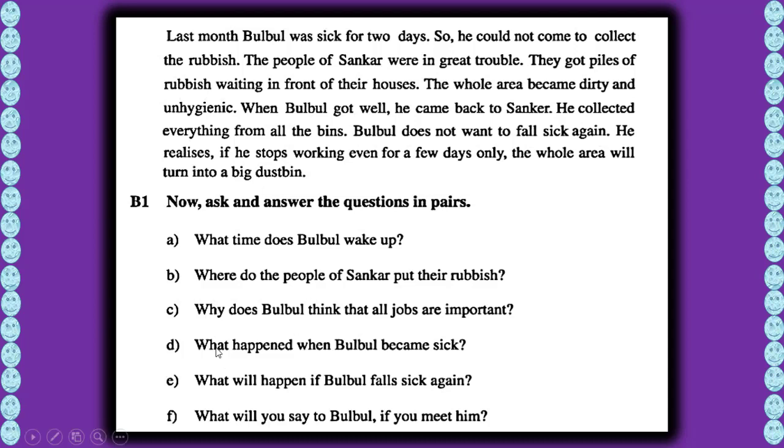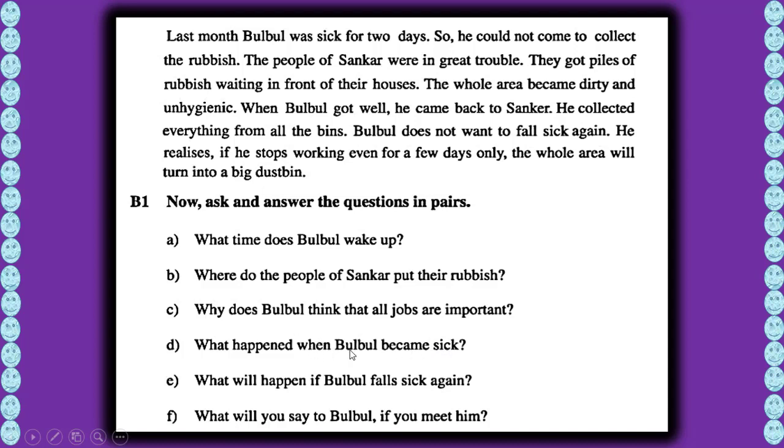Got it? Okay. What happened when Bulbul became sick? Last month Bulbul was sick for 2 days, so he couldn't come to collect the rubbish. So what happened? Bulbul became sick.